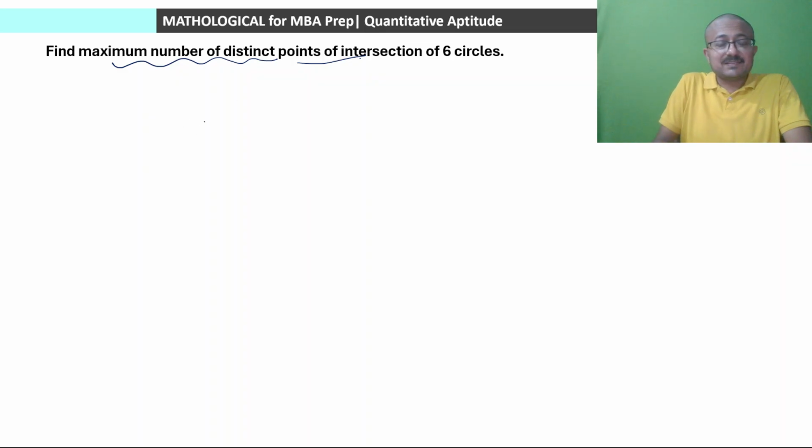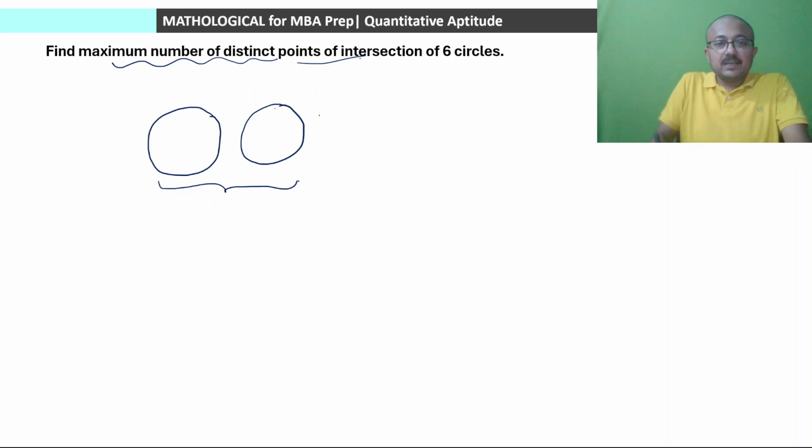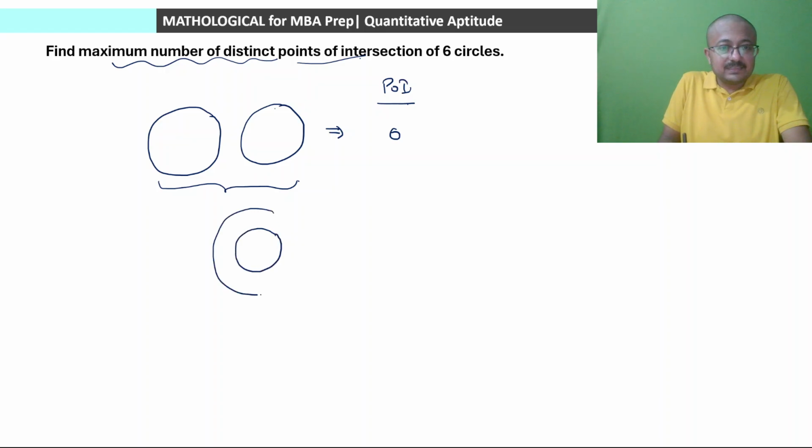So कितने cases बन सकते हैं? If you have 2 circles, we might have those 2 circles apart from each other. ठीक है, सर्कल का फील नहीं आ रहा होगा but समझ लेना कि these are circles. So if these are the two circles, then points of intersection कितने होंगे? Points of intersection will be 0. And let us say if circles are concentric, which means they are sharing the center and one circle is inside the other, so definitely even in that case points of intersection will be 0. So these will be two cases when points of intersection are 0.